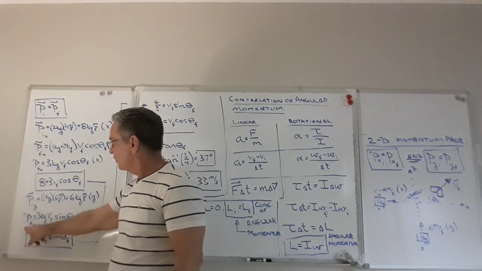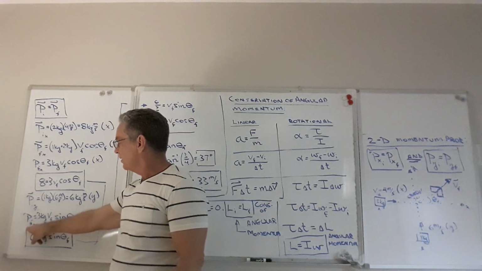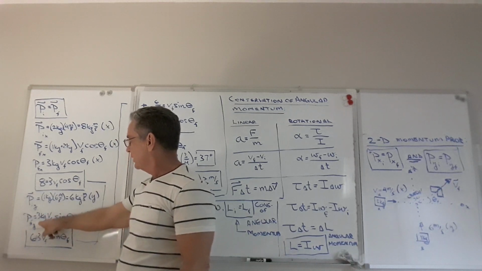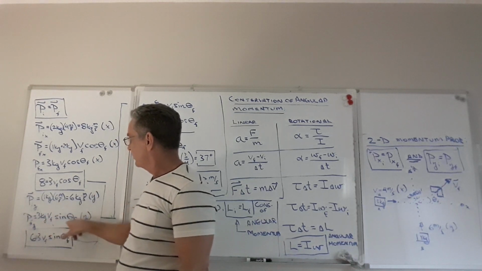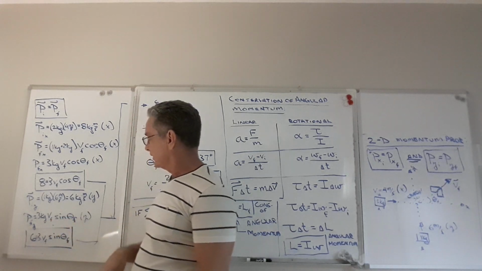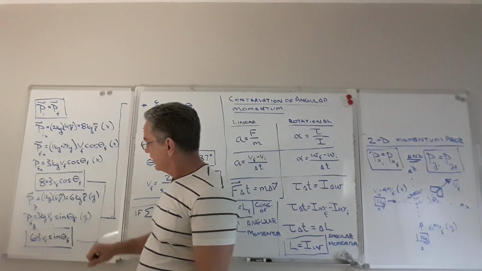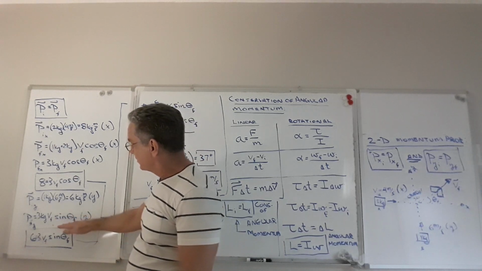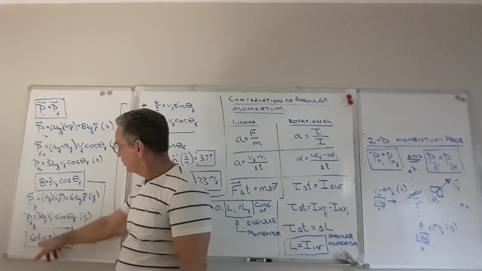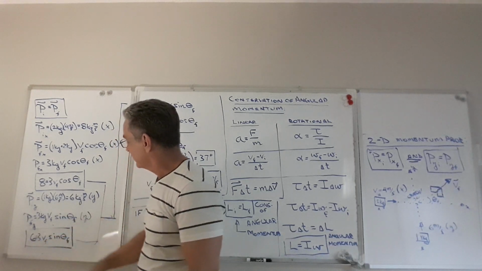And the final y component of velocity of the 2 blocks melded together will be its total mass, 3 kilograms, times the component of the final velocity in the y direction, which is v final sine theta final in the y. And now if we set the final momentum in the y equal to the initial momentum in the y, we get this: 6 is equal to 3 v final sine theta.